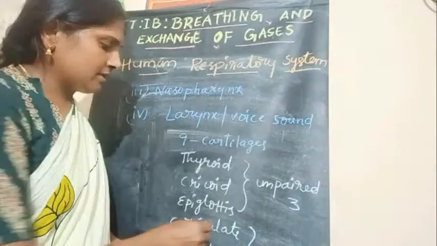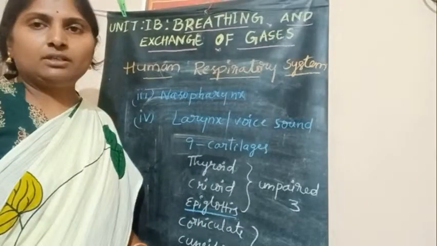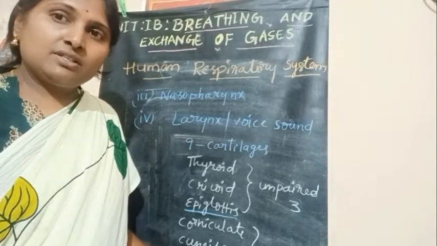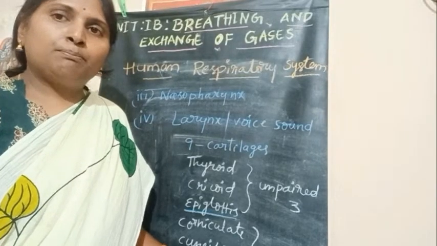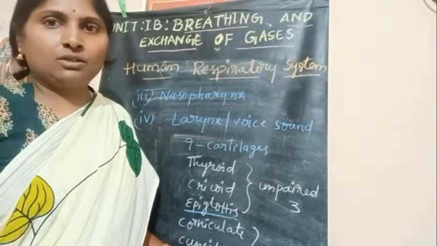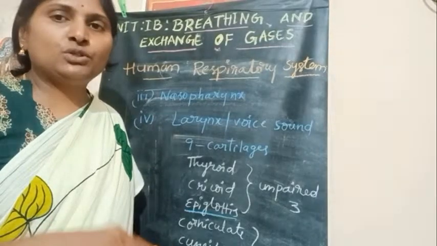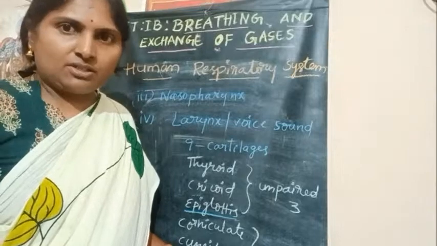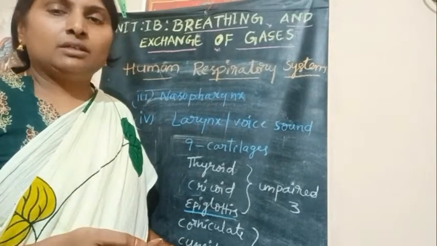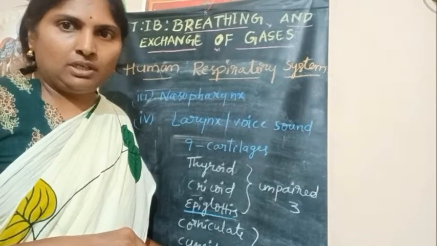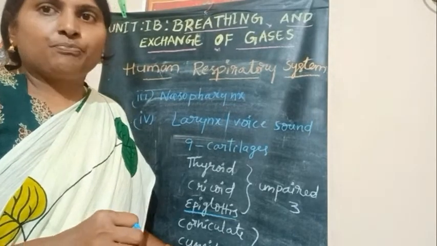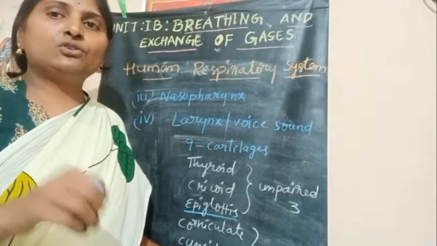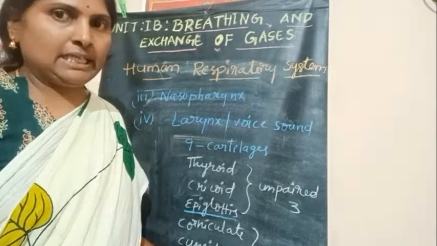Here this epiglottis you have already learnt in 10th class. So epiglottis is a flap-like cartilaginous structure which can close the glottis and prevents the entry of food into trachea or windpipe. So epiglottis is a cartilaginous flap-like structure which can close the glottis during the entry of food, and during the entry of air into the windpipe, it also prevents the entry of food into windpipe or trachea.